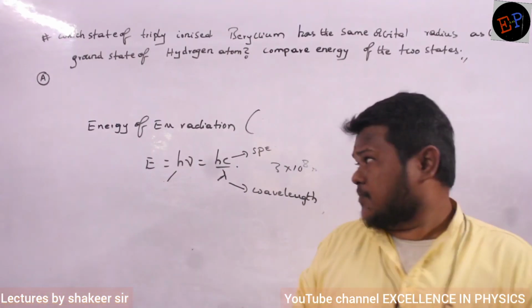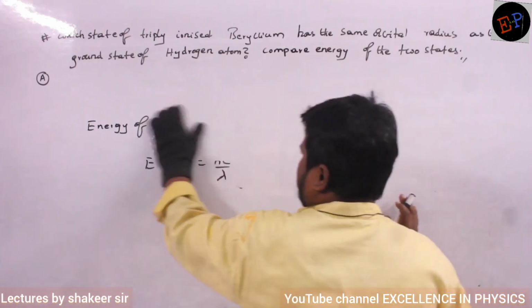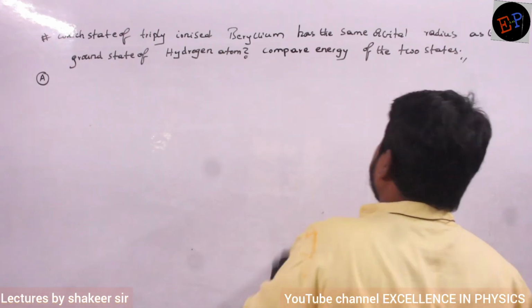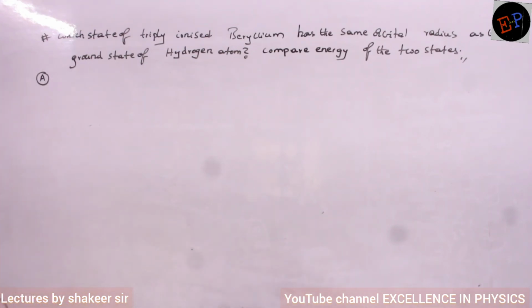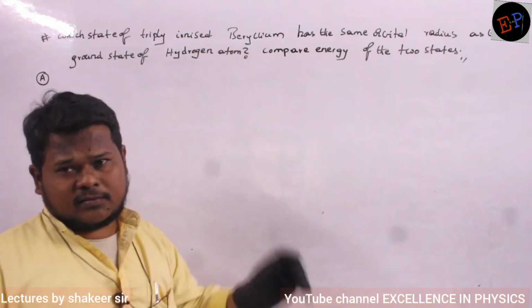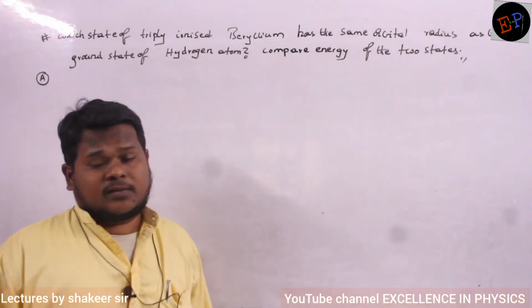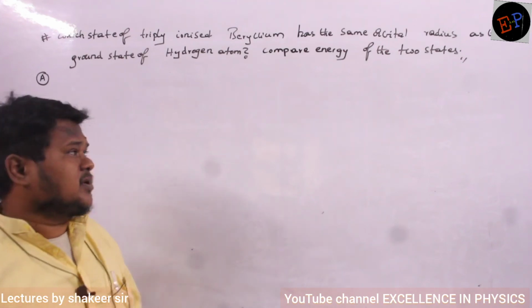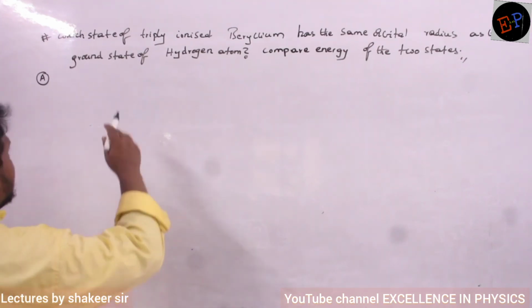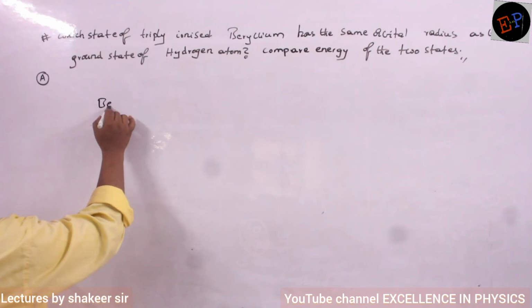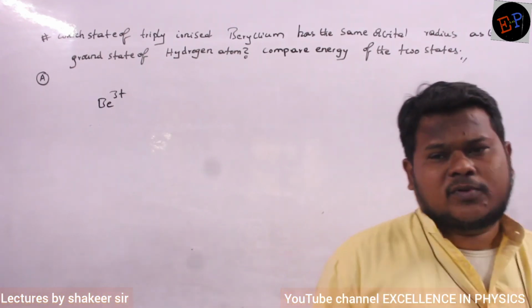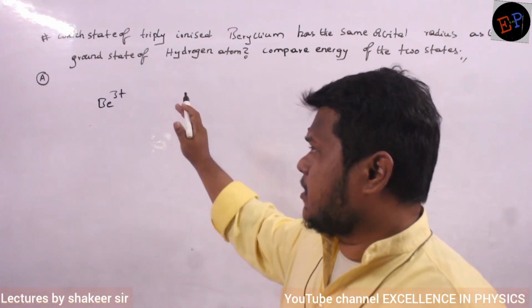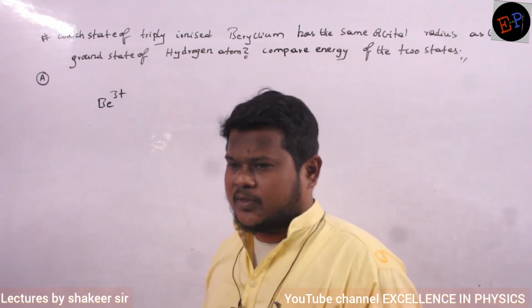So see this question now. Which state of triply ionized beryllium has the same orbital radius as that of the ground state of hydrogen atom? And then you are supposed to compare their energies also. Are you able to understand? First of all, let us see what is meant by triply ionized beryllium. Be 3 plus. What is the atomic number of beryllium? 4. So 4 electrons are present, out of them 3 electrons are removed.